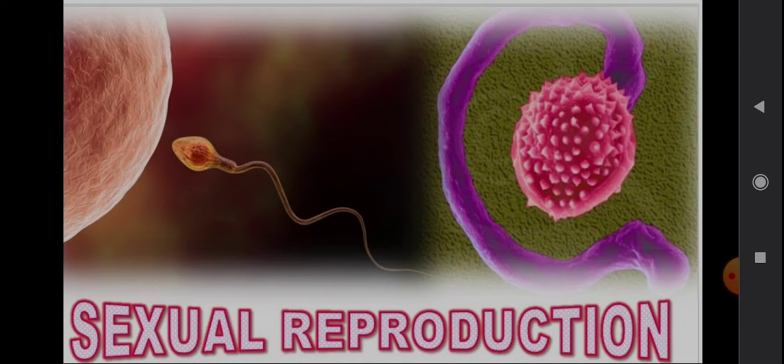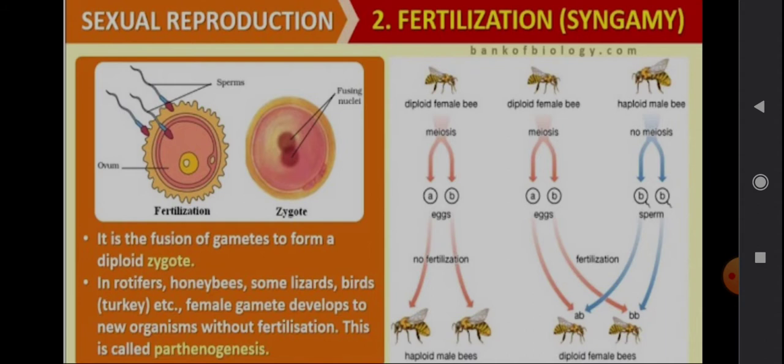Today we'll be continuing with sexual reproduction, and it's the third session of your first chapter. So sexual reproduction. Today let us see fertilization. Fertilization is nothing but syngamy. So what is fertilization? It's the fusion of gametes to form a diploid zygote.